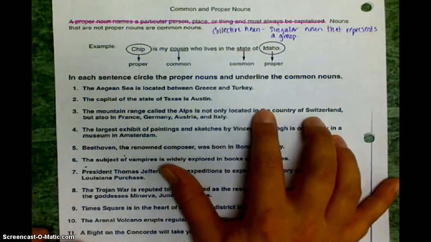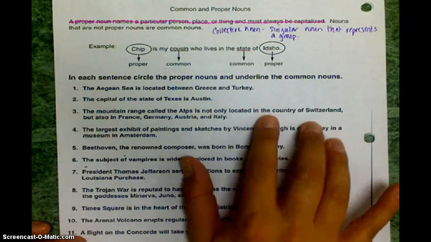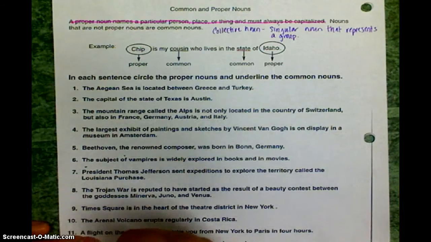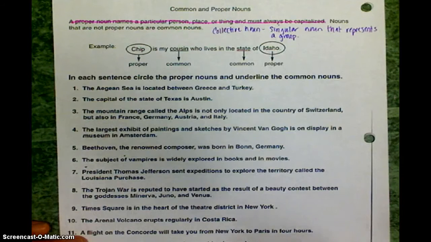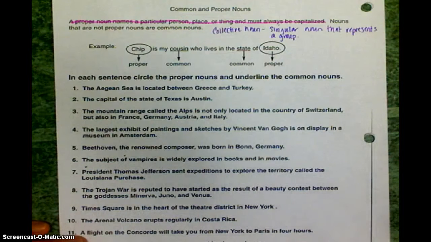Okay, so class, family, team, gaggle. Okay, all of those things are singular words, but they mean a lot of people or a lot of things. Okay, a pride of lions. Pride is singular, but it refers to the whole pack, right? A pack of dogs, same idea. And so you want to be mindful of that as well. There are also compound nouns, which we will get to, I believe, tomorrow.